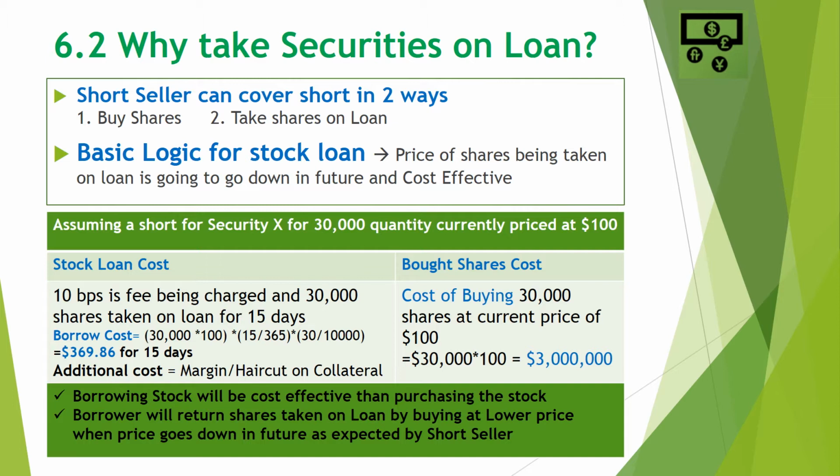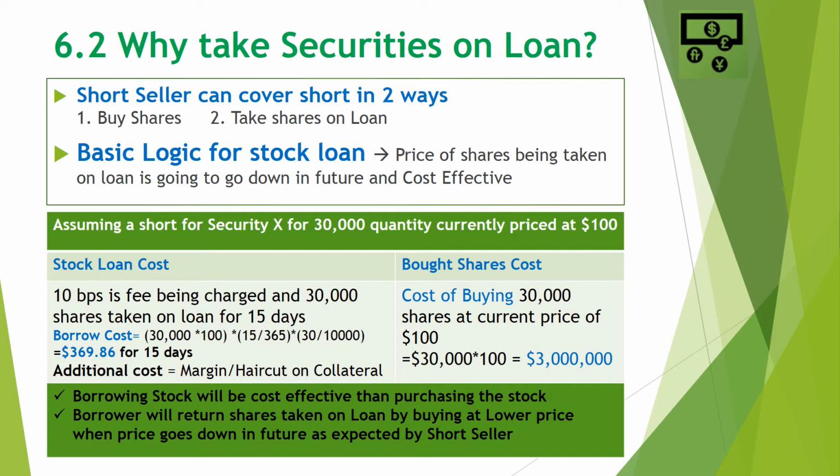Now to compare the two options and find out the best possible, let's assume that a short seller is short for security X for a quantity of 30,000 shares, which is currently priced at $100. The stock loan cost will involve, assuming 10 basis points is the fee being charged, and those 30,000 shares are taken on loan for 15 days. The cost of borrowing stock will be nearly $370 for 15 days. Also, the additional cost will be the margin or haircut on collateral. While looking at the bought shares cost, it will be directly 30,000 multiplied by current market price, which will become $3 million.